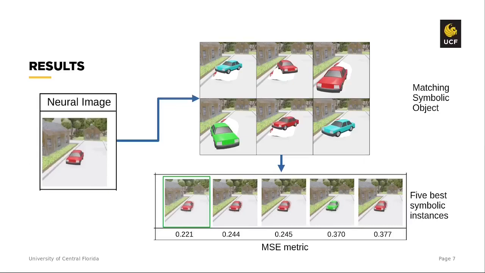Here in this experiment, an input neural image of a car is given. The object of interest, in this case the car, is identified from the RGB image using our proposed neuro-symbolic conversion method, and the car pixels are projected and removed from the point cloud. Then instances of the library object, the car, with different properties like distance, rotation, and color are generated. These instances, along with the background point cloud data, are rendered and matched with the input image to identify the properties of the object of interest. This gives us the best matched car properties shown using the green box. These properties will be used to replace the car points in the point cloud with the 3D car mesh.